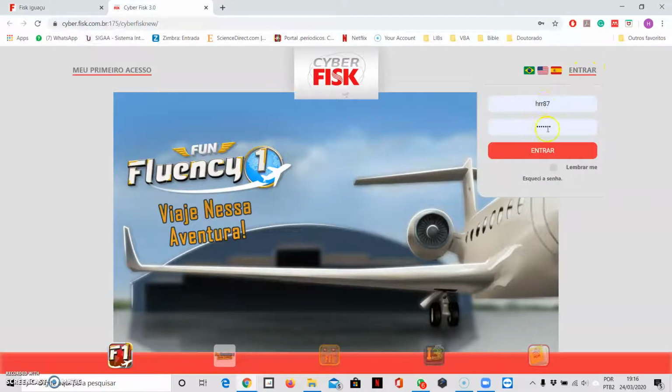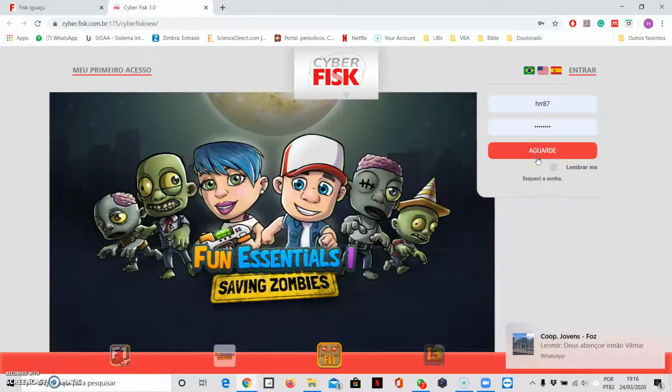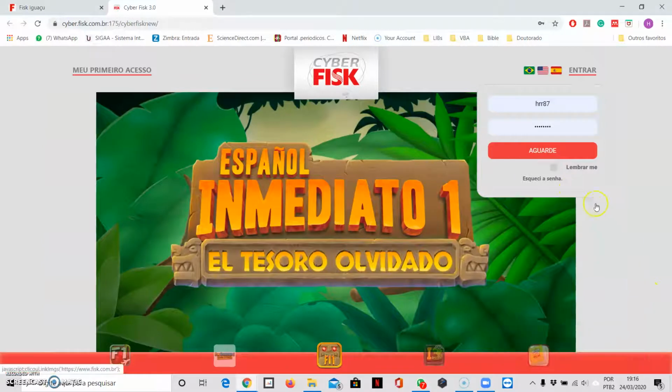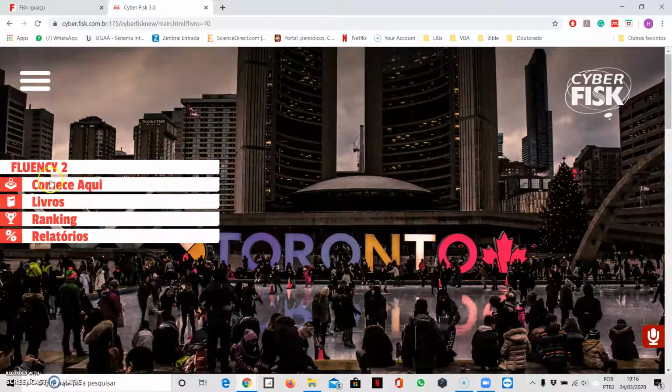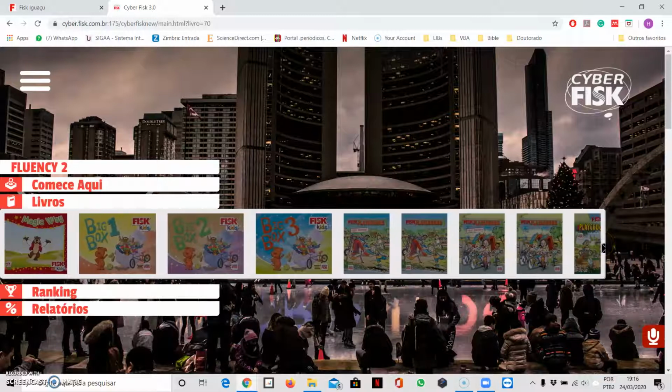Okay, and you're going to put your login and your password. If you don't remember or you don't know, just ask me and then I'll tell you. Okay, you're going to log in. As soon as you log in, you have to choose your book. So you click on books, and you will have fewer books than I do.